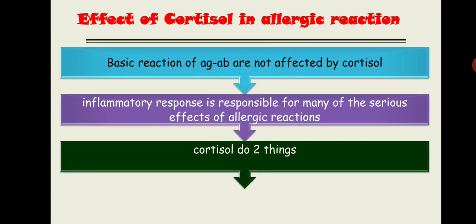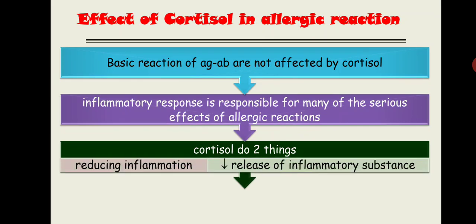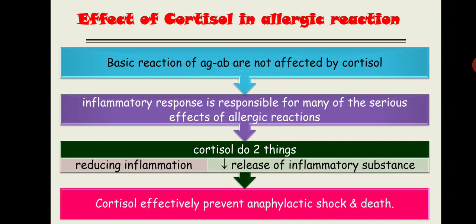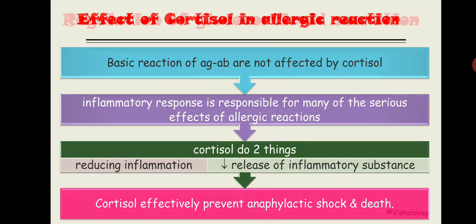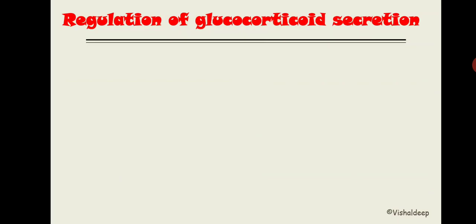Cortisol will do two things. It reduces the inflammation and decreases the release of inflammatory substances. By doing this, cortisol will eventually prevent anaphylactic shock and even death. This is all about the effects of cortisol. Now let's discuss the regulation of glucocorticoid secretion. This is a little bit of a trick here.